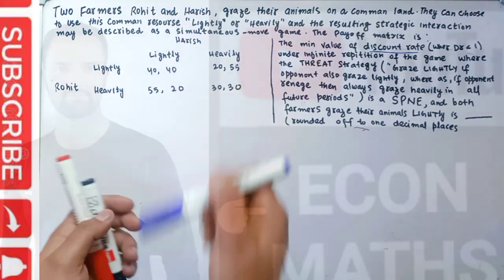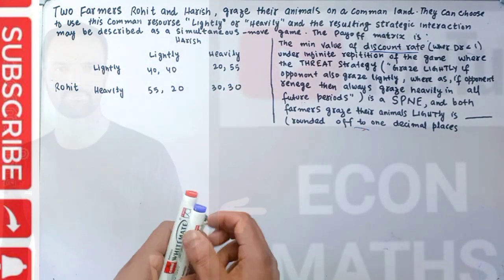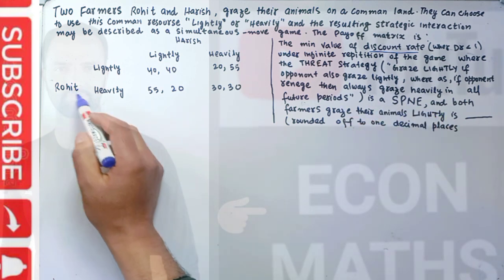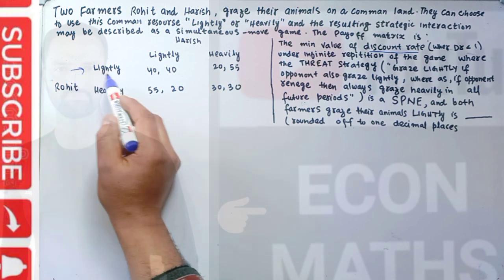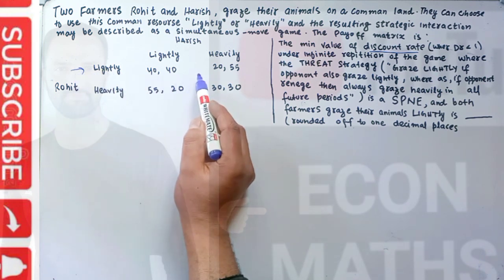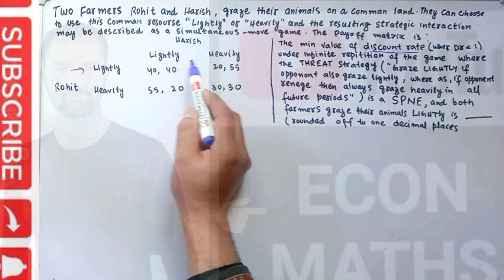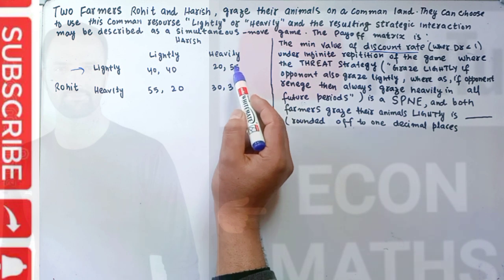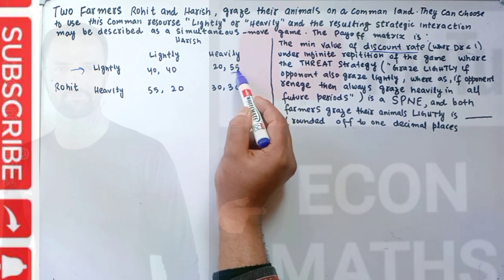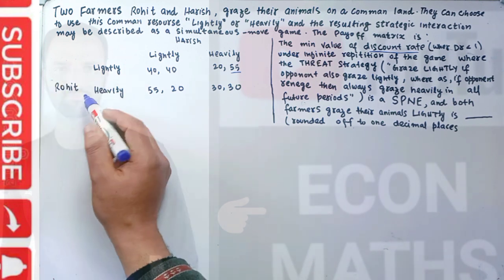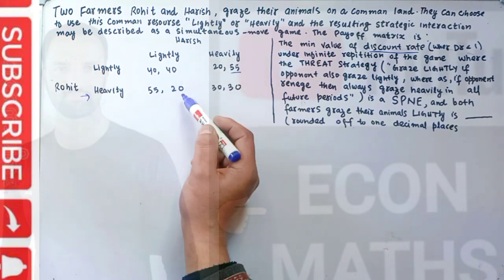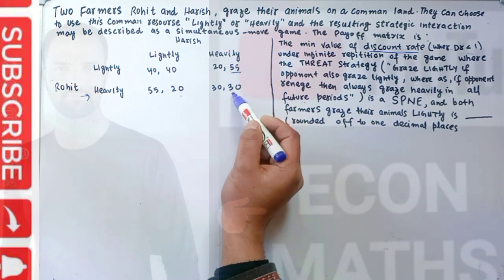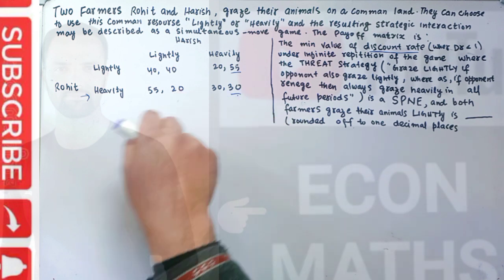So we have this payoff matrix. Let us first see what the Nash equilibrium in this payoff matrix is. Then we will come to the question also. Let us say Rohit chooses to graze lightly. Harish has two options, either to graze lightly or heavily. Lightly gives him 40 as payoff. Heavily gives him 55 as payoff. So he will choose this option. Let us say Rohit chooses heavily. Again, Harish has two options, either to graze lightly or heavily.